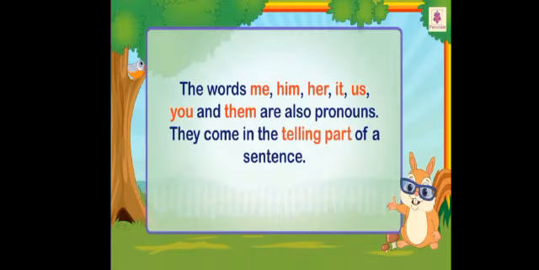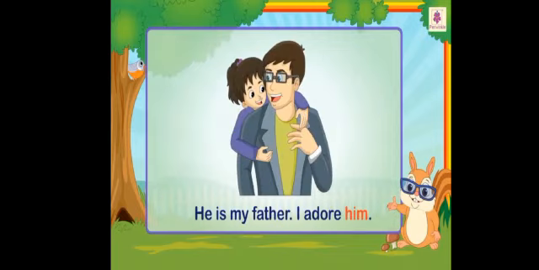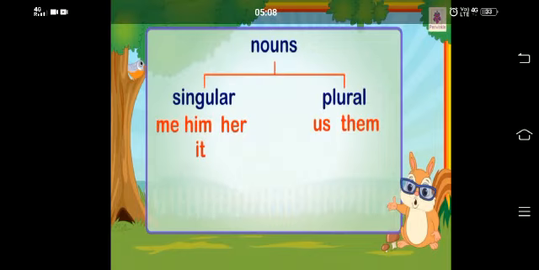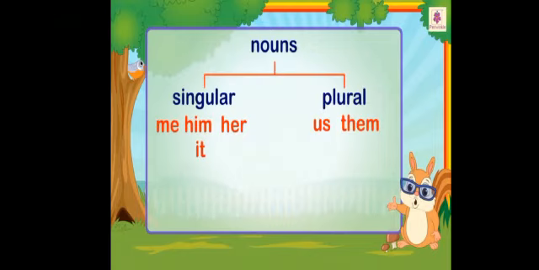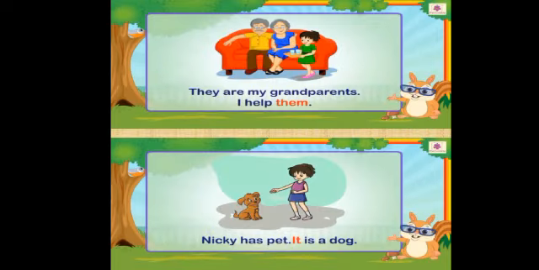The words me, him, her, it, us, you and them are also pronouns. They come in the telling part of a sentence. He is my father. I adore him. Here, him has been used in place of he. Children, me, him, her, it are used in place of singular nouns, while us and them are used in place of plural nouns. Let us look at some examples.